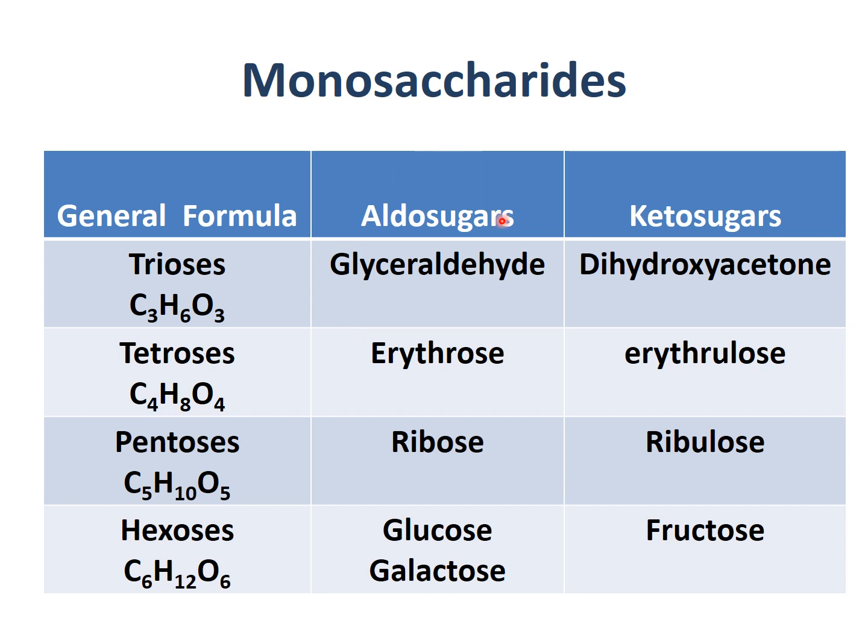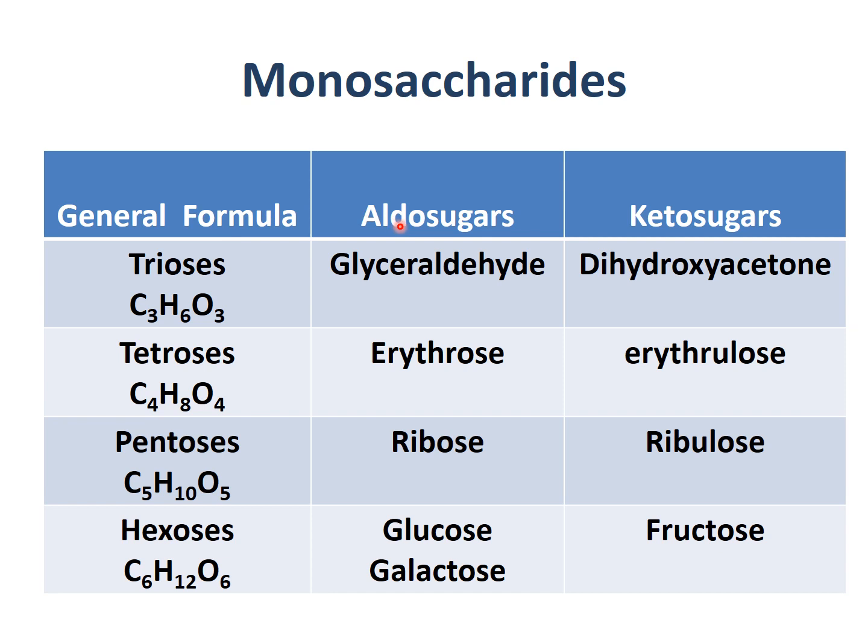Now on the basis of functional group, if they have aldehyde as a functional group, then they are classified as aldose sugars. With ketone as a functional group, they are classified as ketose sugars.